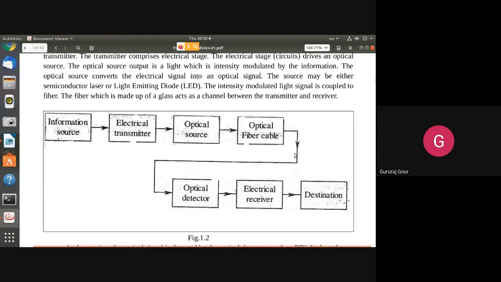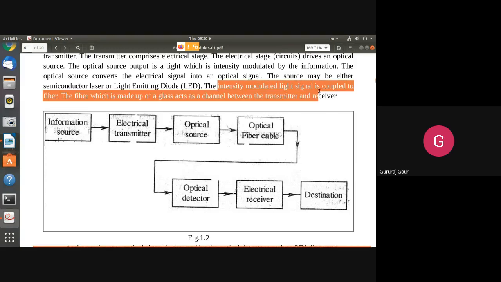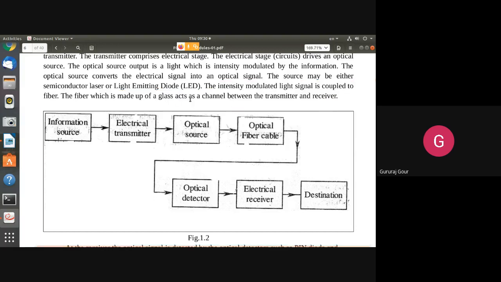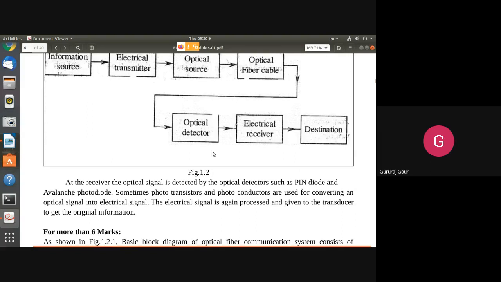Then the medium will be optical fiber cable, not copper cable. So we can say that your message signal is intensity modulated. Here it is written: the intensity modulated light signal is coupled to the fiber. So the glass fiber is used here as an optical fiber cable. Later at the receiver side, we will be having the optical receiver, which may be a PIN or avalanche photodiode. That is going to detect the received optical signal. Then again a demodulator will be there. It will be demodulated.